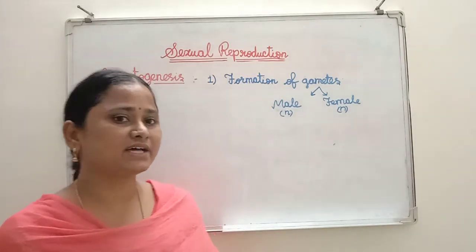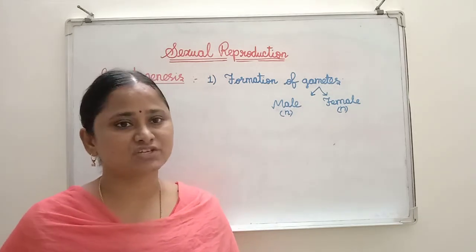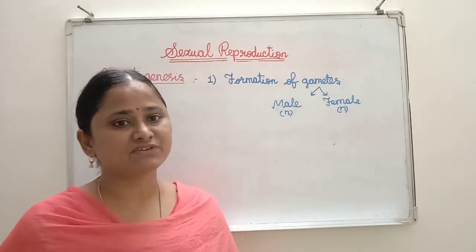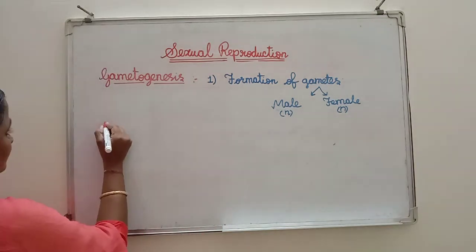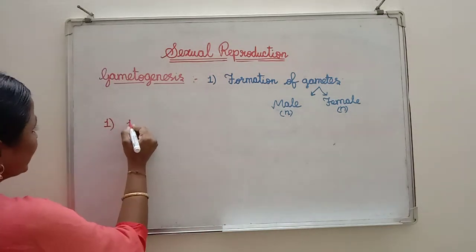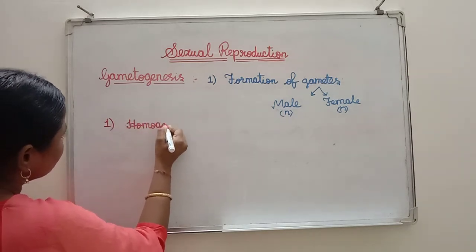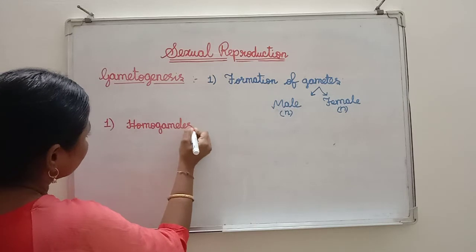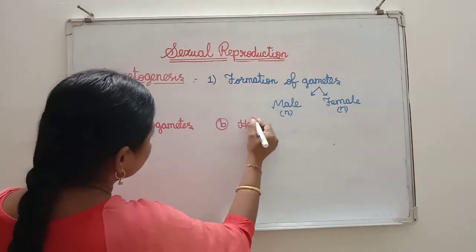Now see here, based on the size and then structure, there are two types of gametes. One is homogametes. Number 2, heterogametes.